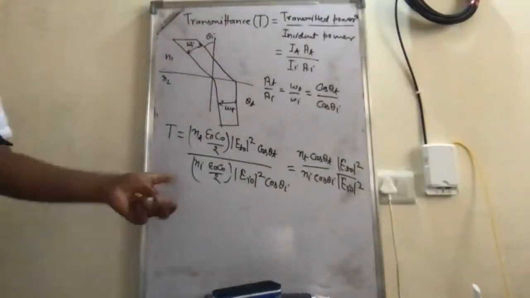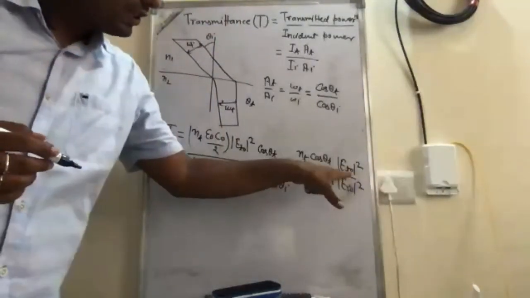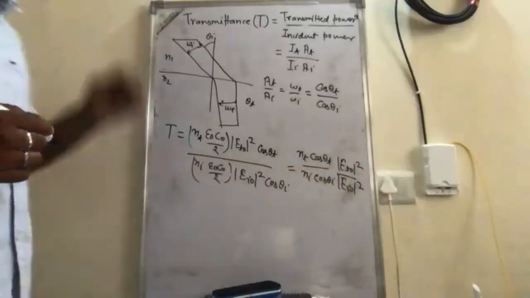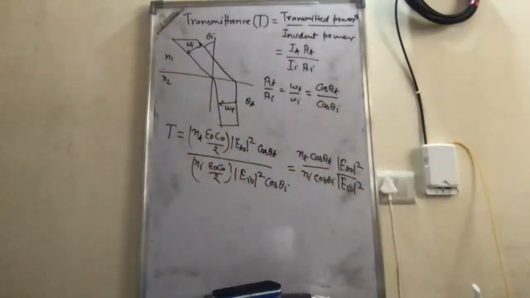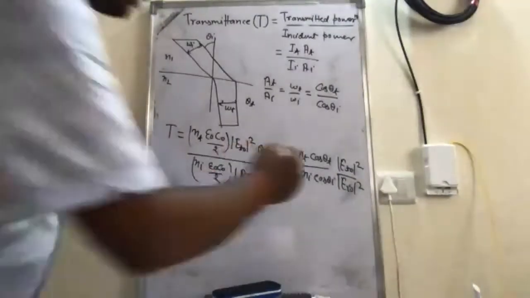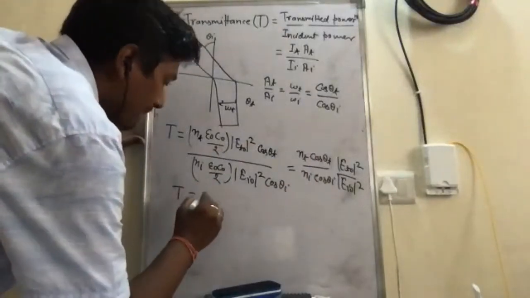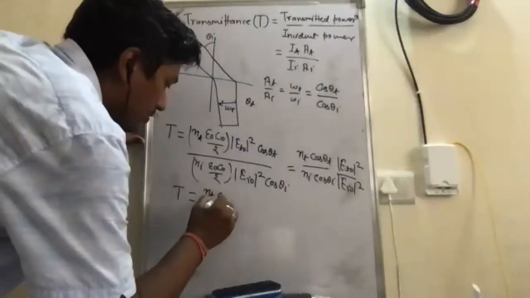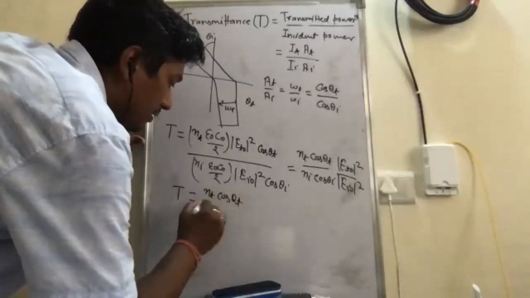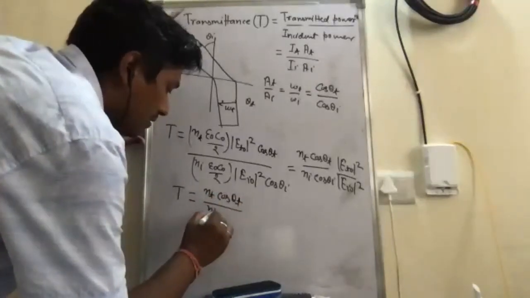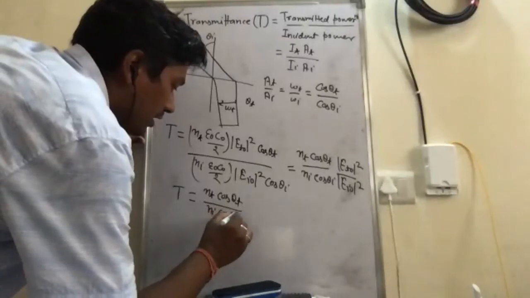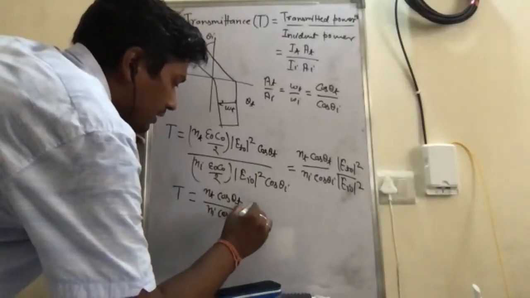So this is the transmittance, and we know what this ratio E_T naught upon E_I naught is. This is equal to the transmission coefficient. Okay, so we can note down that transmittance is basically equal to N_T cos theta T upon N_I cos theta I times T square.